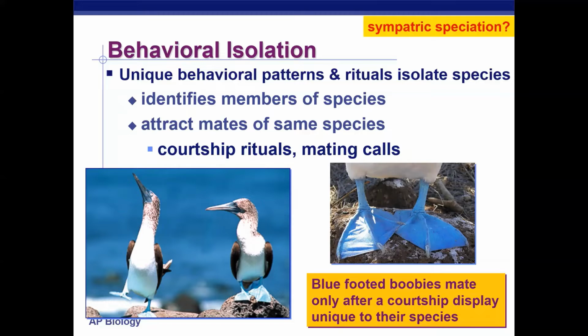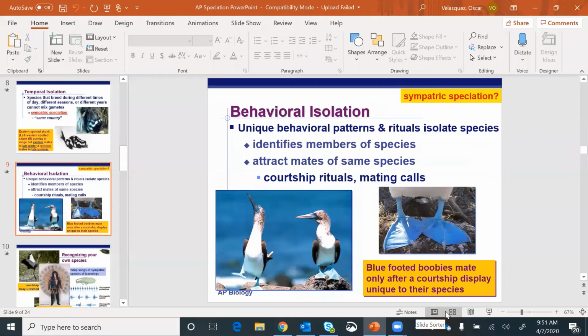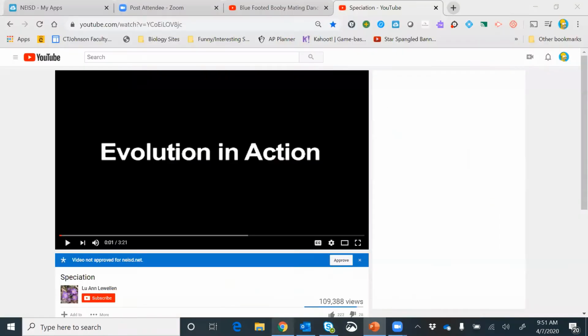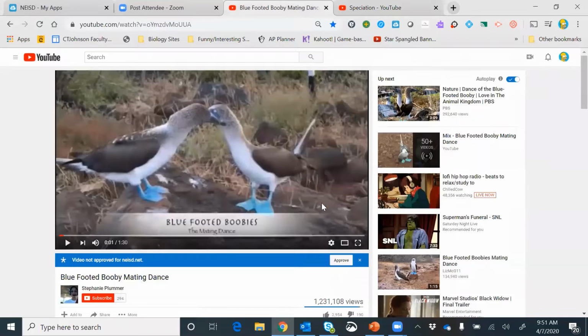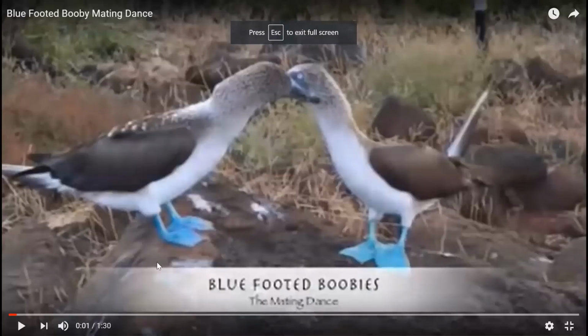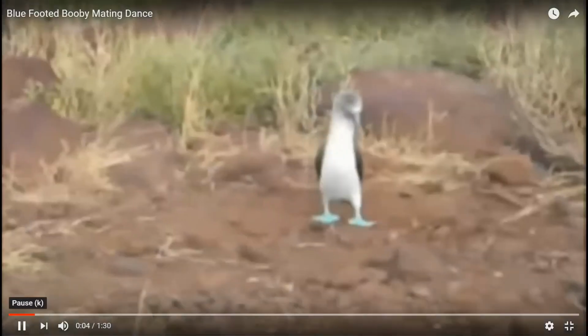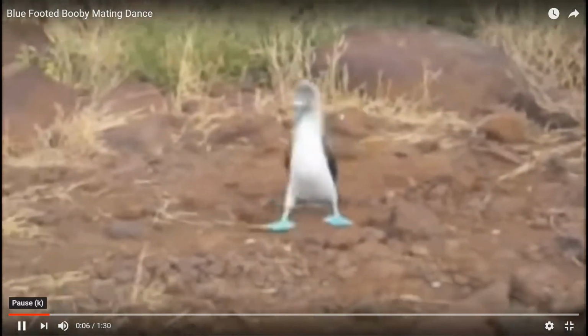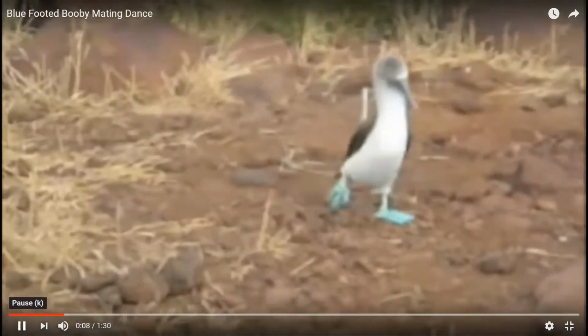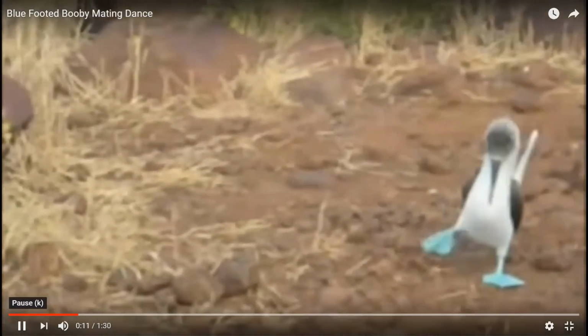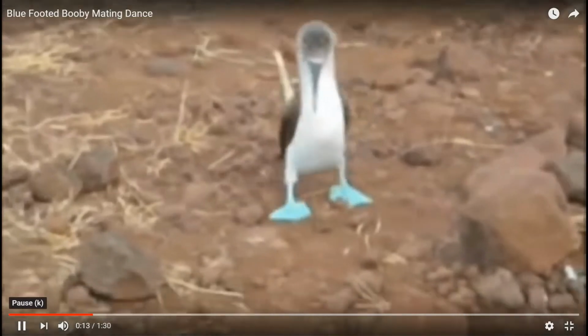It's something that Darwin actually noticed and wrote about when he visited the Galapagos Islands and other islands near South America. I actually want to show you a video of this mating ritual. So let me pull that up real quick. So here is the blue-footed booby dance. So this is our male, and he's looking for a female. So he's just wandering around right now looking for that female.